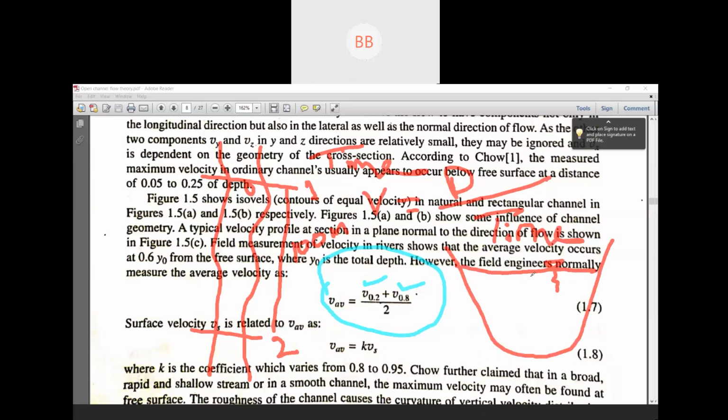But we have already discussed that our velocity varies in this way, and at the surface we have some decrease because of the interaction between the water level and the air. So if we use this velocity, it cannot be valid. Actually, we need to use the average velocity.